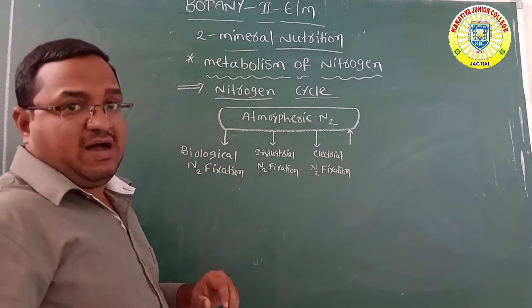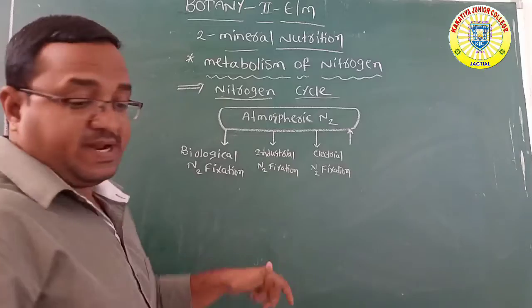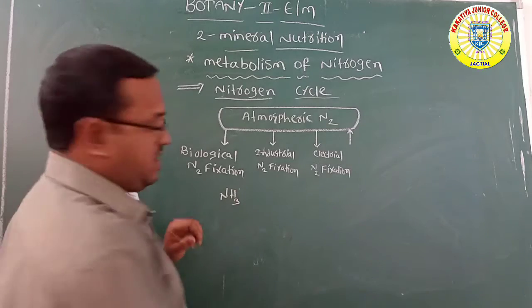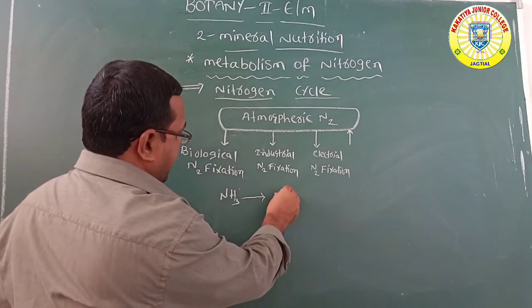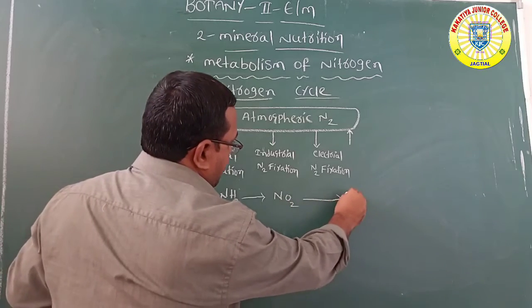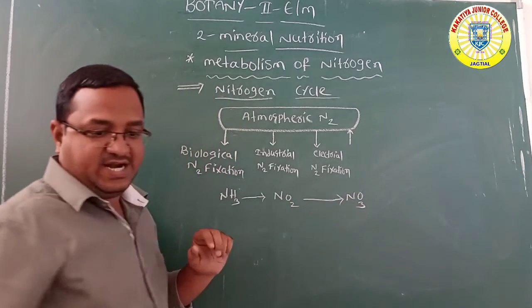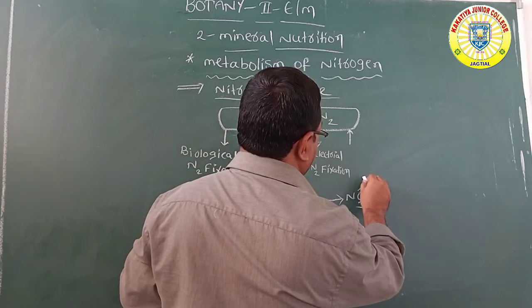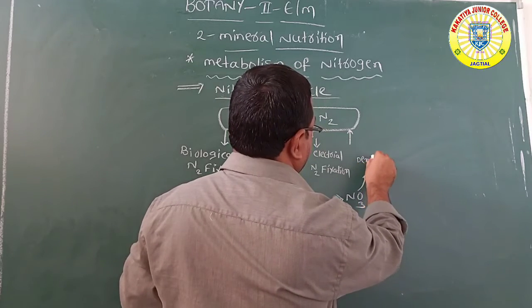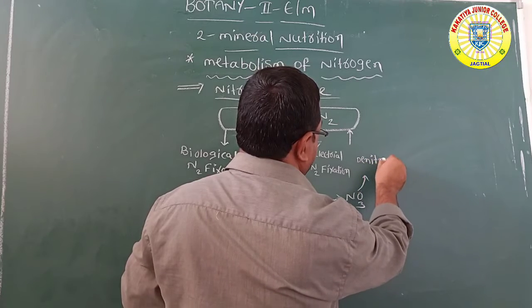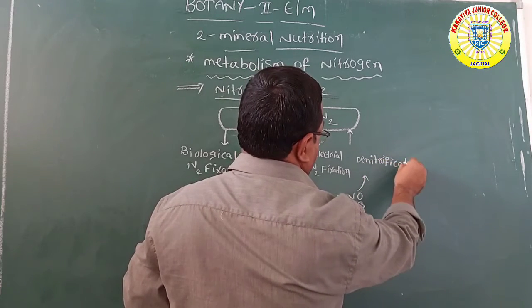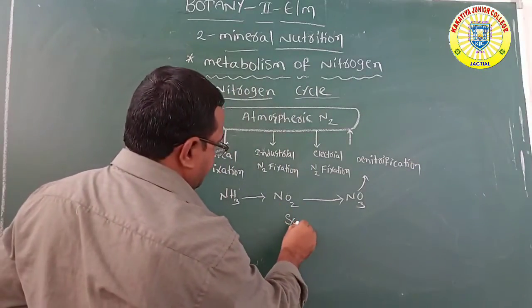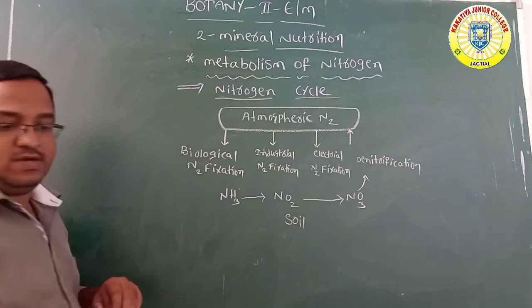After the fixation of nitrogen, the nitrogen is converted into ammonia in soil, and also nitrite and nitrate.